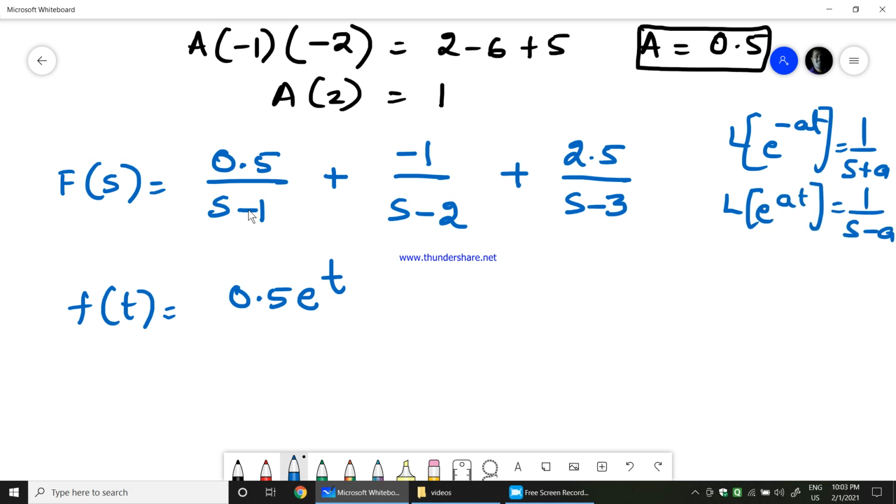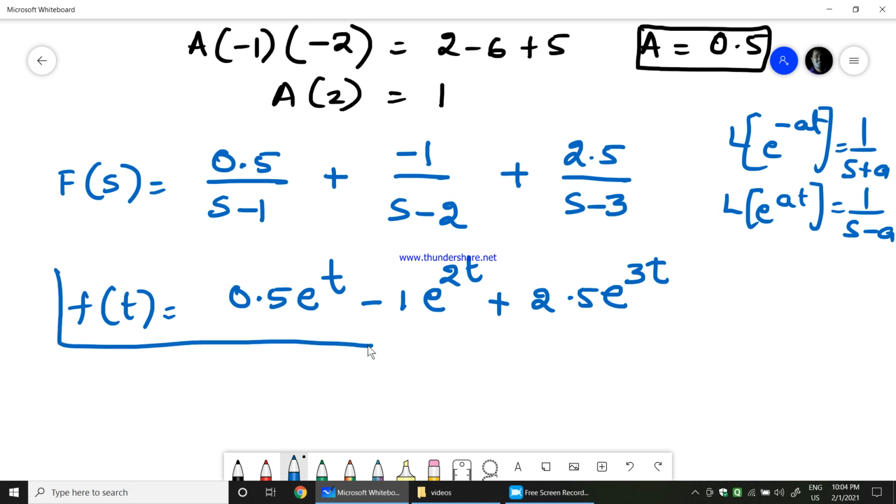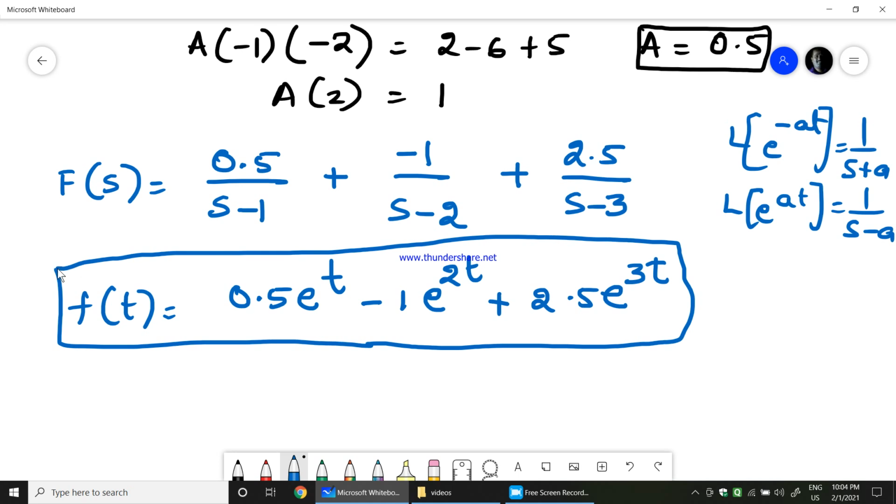So here in the place of a we have 1 over s minus 1 is e power t, minus 1 into e power 2t, s minus 2, in the place of a we have 2, plus 2.5 into e power 3t. So this is the final time domain equation after applying the inverse Laplace transform.